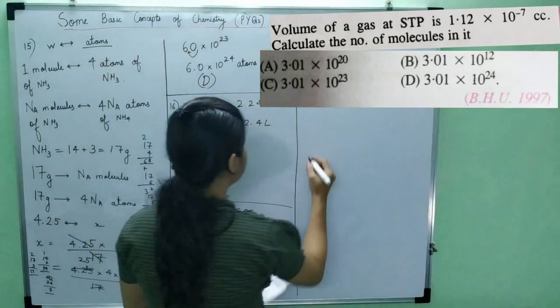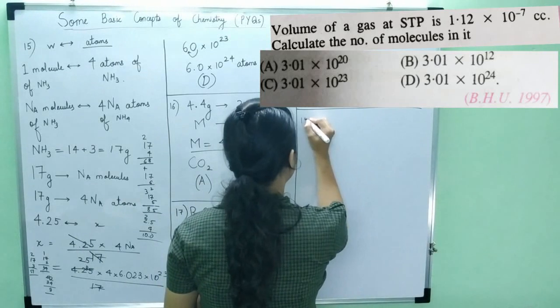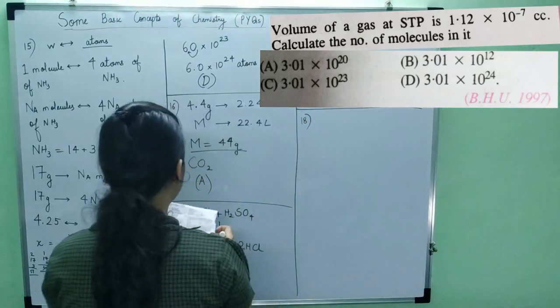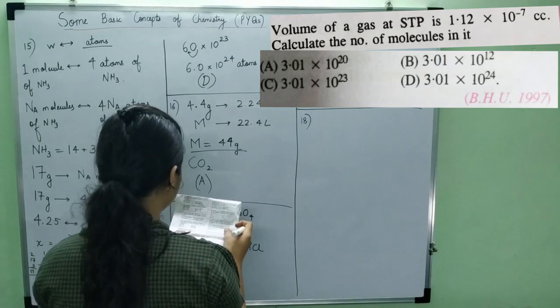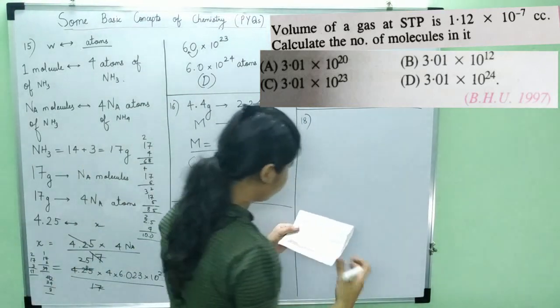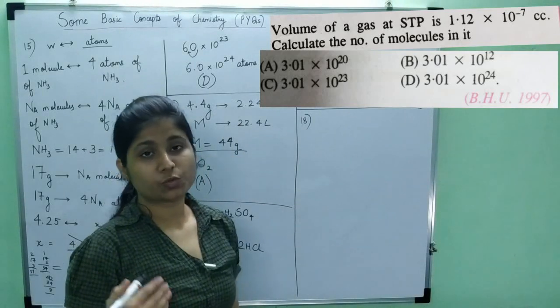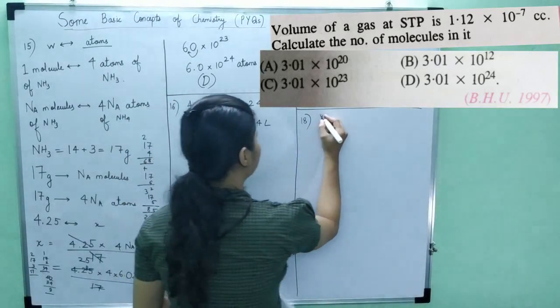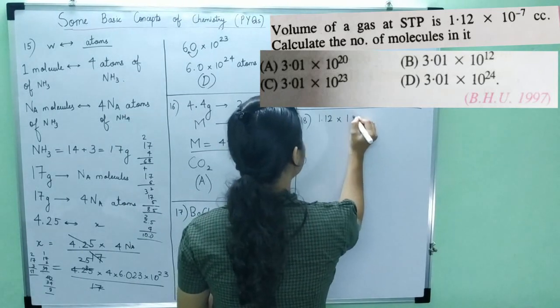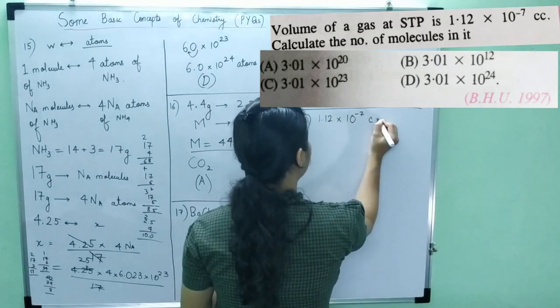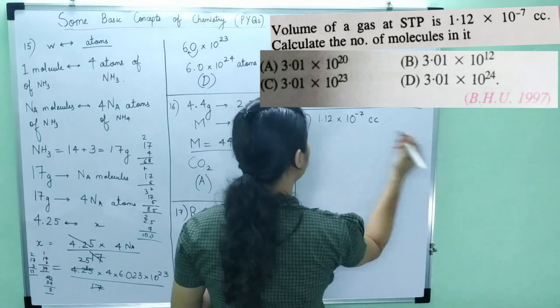Now the question is, volume of a gas at STP is 1.12 into 10 to the power minus 7 cc. Calculate the number of molecules. So the relation is volume and number of molecules. But what is given? 1.12 into 10 to the power minus 7 cc. Now what is cc? Centimeter cube.